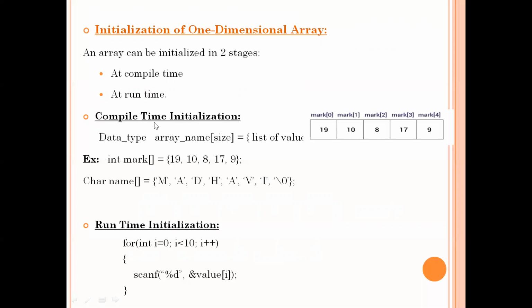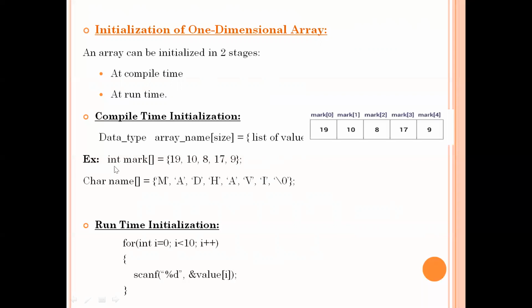See, the syntax for the initialization statement here is also the same, just like a variable initialization statement. Data type, name of the array, and the size of the array, and the initialization will be done by using the equal to operator, the assignment operator. And whatever values you want to supply, you just write those values in the curly braces. Okay, and each and every value should be separated with a comma.